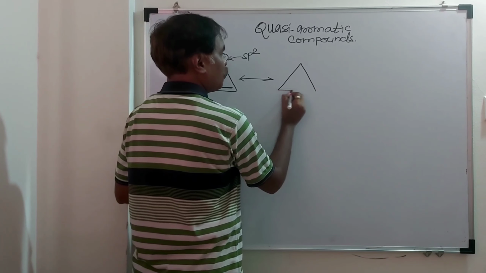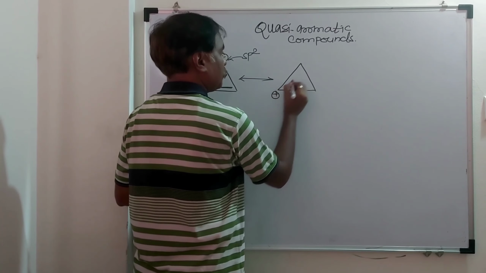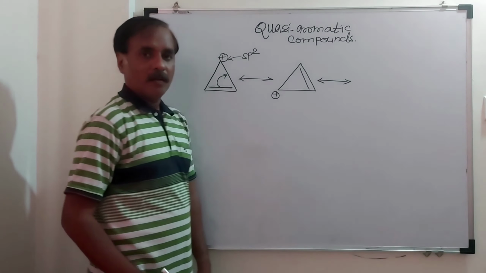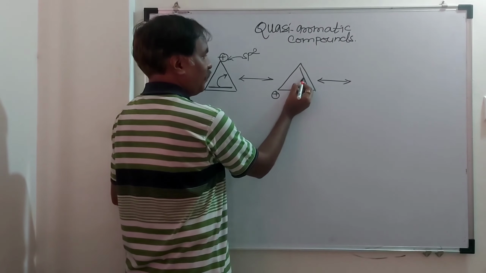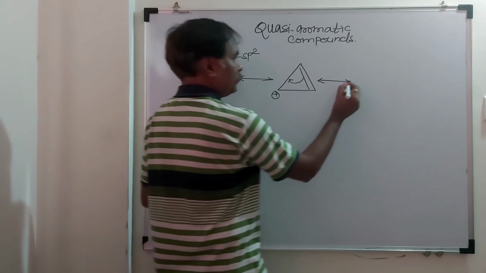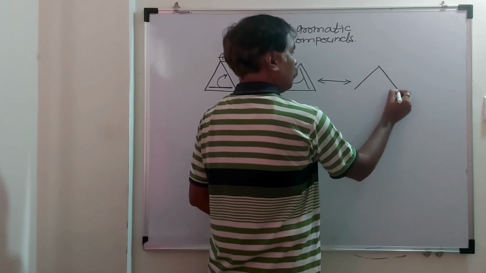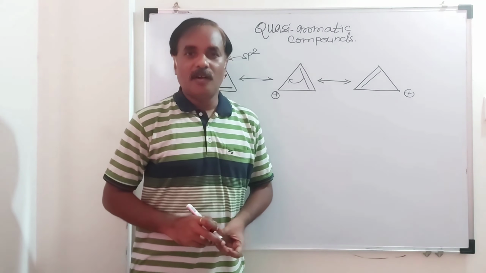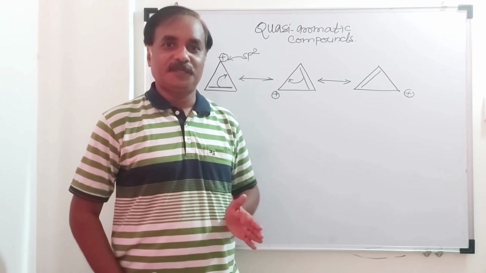The next resonating structure will be like this. Then break this pi bond and shift the electrons like this. Now this carbon is an electron donor, so this carbon will acquire a positive charge. So there is a complete resonance due to charge.